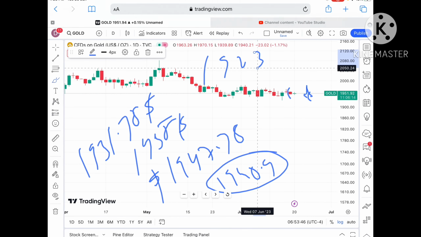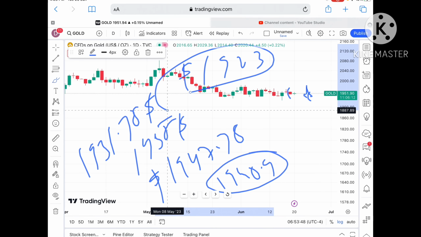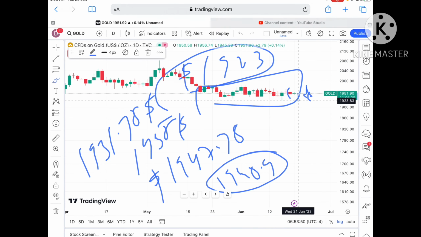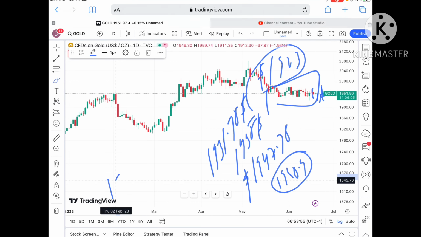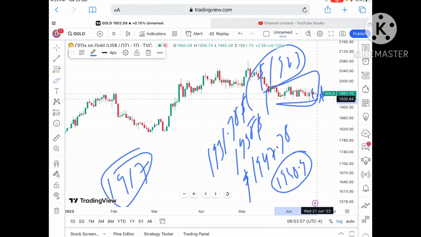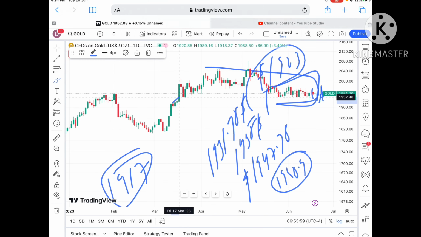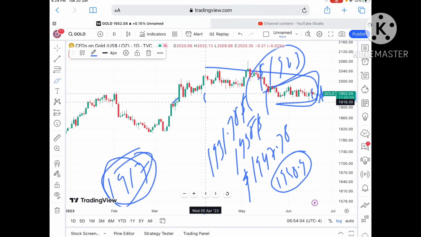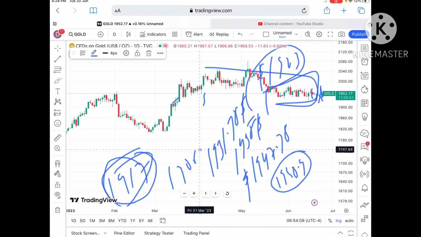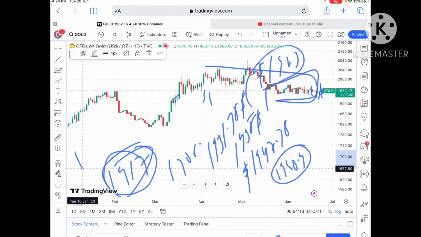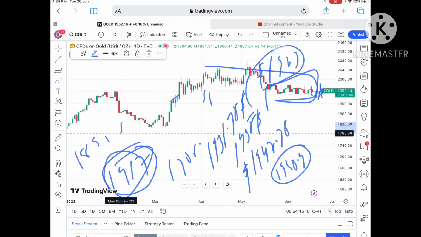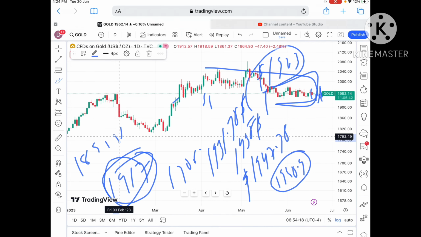Okay, once the price falls below 1923, then you have to understand that there is a probability that it can go further low, because that is a level we have seen is already broken, this particular zone. Okay, and this level we have not seen since March of 2023, so chances are high it can touch a level of 1917. If the price falls below 1917, chances of going towards 1906.90 is there. If the price falls below that particular level, chance of touching a level of 1895 is there. Okay, and if the price falls below that level, then we can see it can go further down.